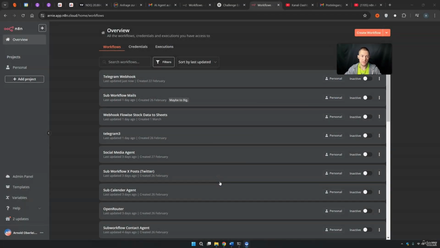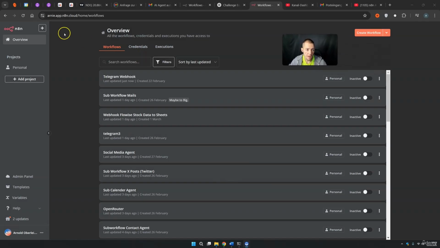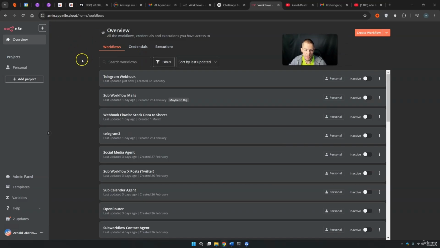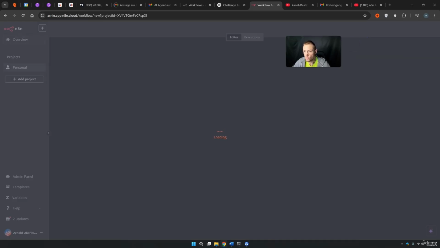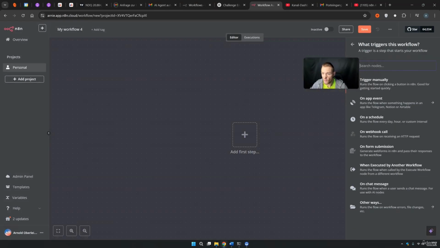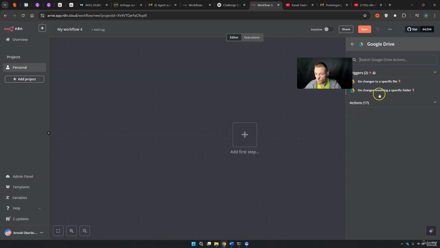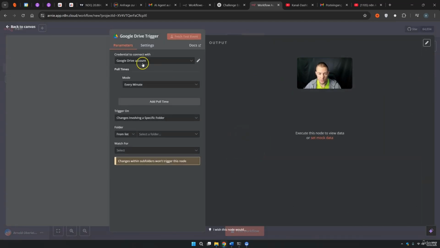We are of course in the cloud hosted application from n8n. In my example here I am in the n8n cloud interface, but of course you could be on Render or wherever. Then you press create workflow. Then we press plus. What we want to have right now is Google Drive as the trigger node. So we simply press on Google Drive. On changes involving a specific folder is what we want to use here.